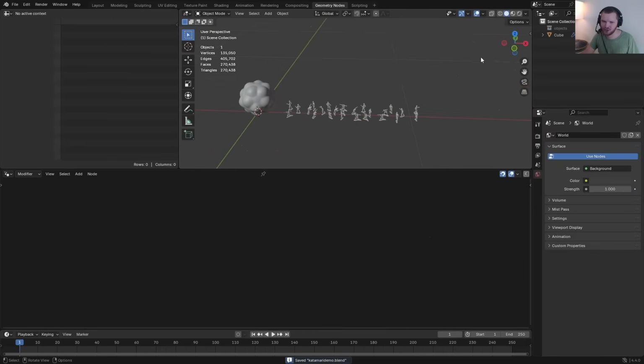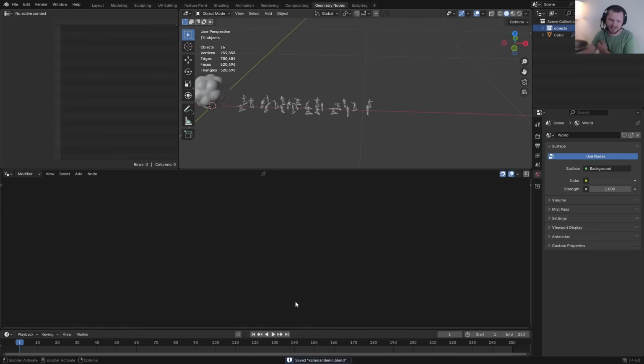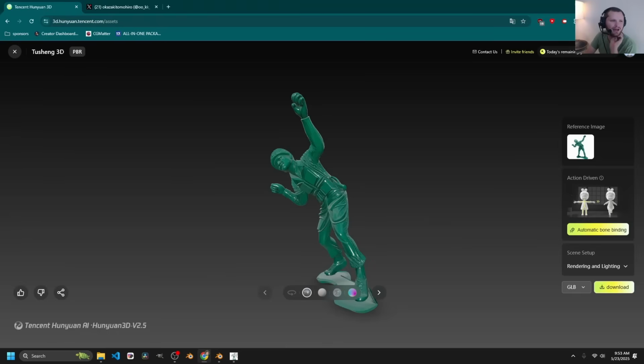As a final note, remember, all of this is just looking inside of this collection of objects, which means I can add something at any time. So let's say it goes through a bunch of army men, and then let's have it go through something a bit bigger. Let's get back to Tencent.